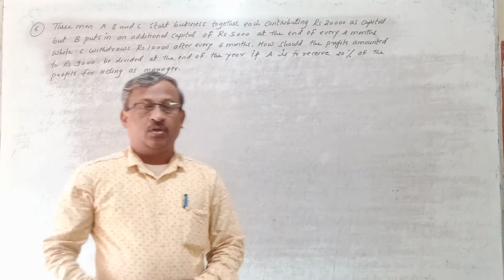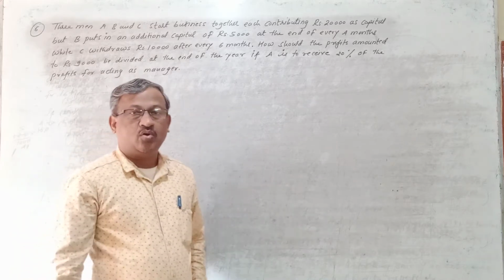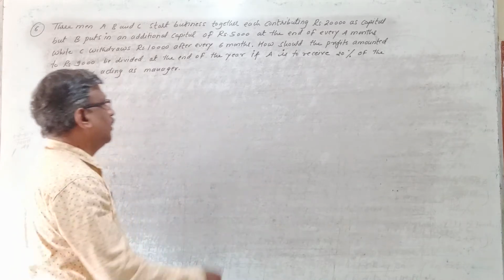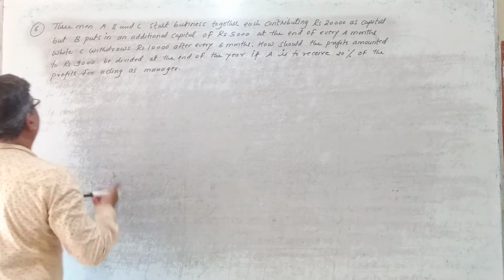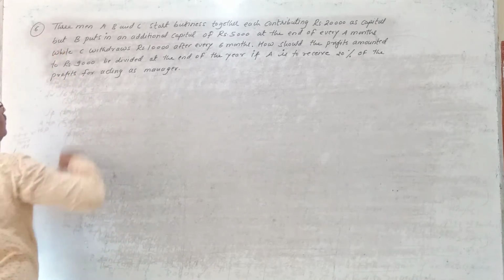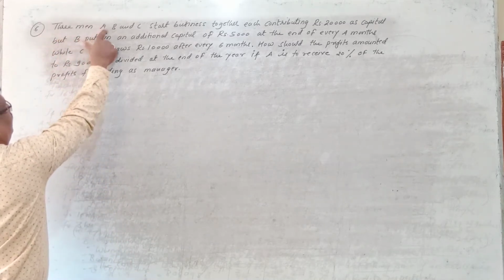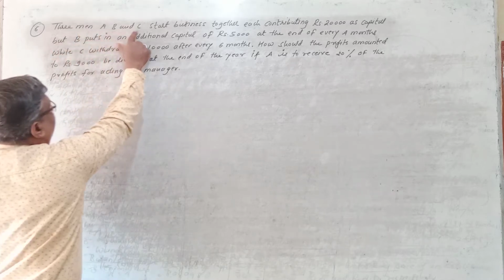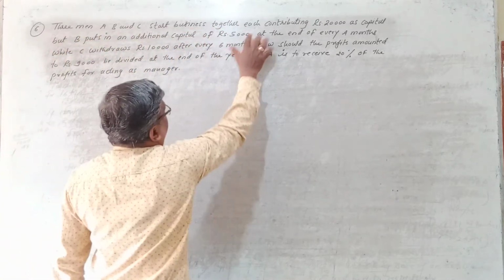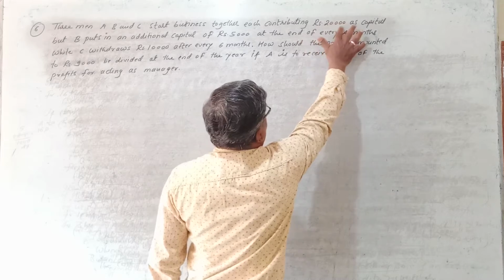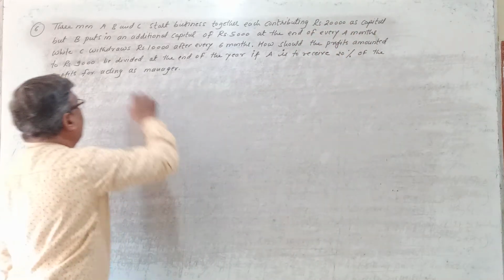Hello students. So let's continue with the problems on the partnership. So here is the next problem on partnership, that is problem number 6. The problem is there are three men, right? Three men A, B and C start business together, each contributing rupees 20,000 as capital.